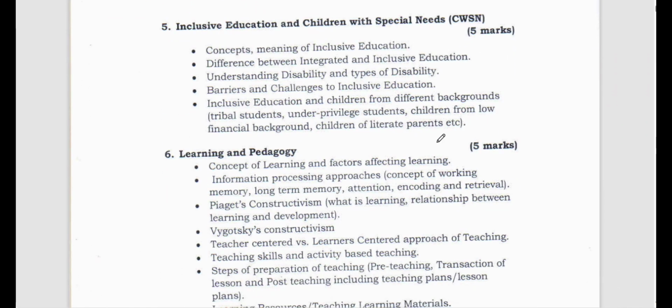Now let's go to the next unit, that is unit 5. Unit 5 is for 5 marks. It is inclusive education and children with special needs. See, children with special needs, many times you will see it is written CWSN, so you have to be careful.